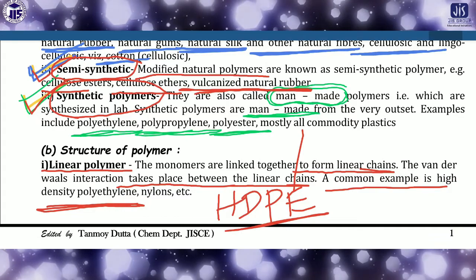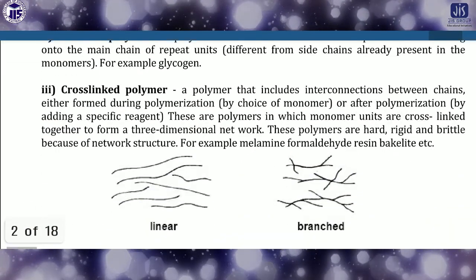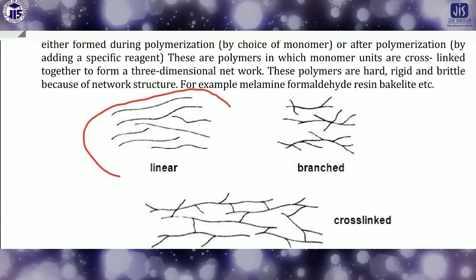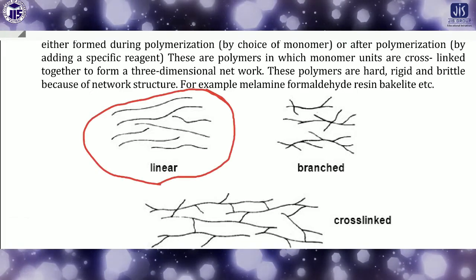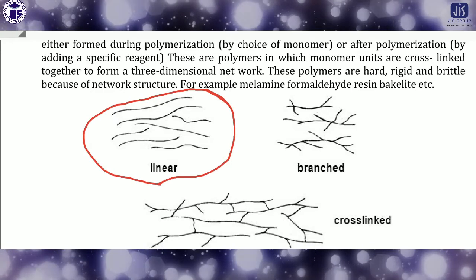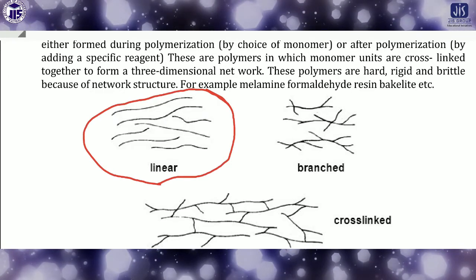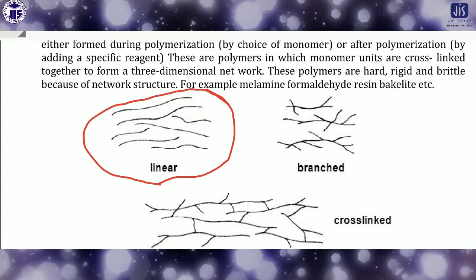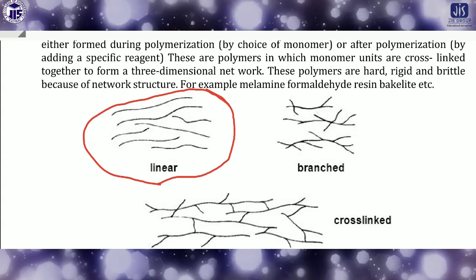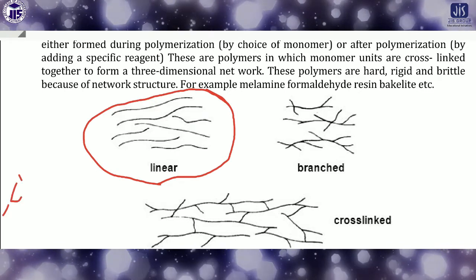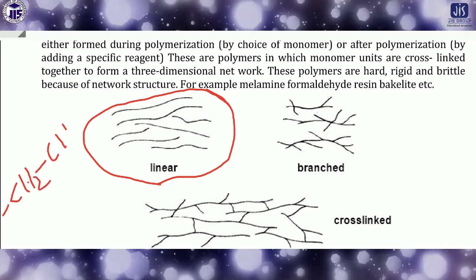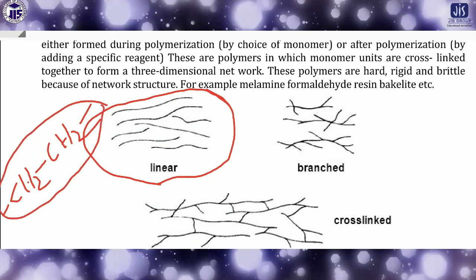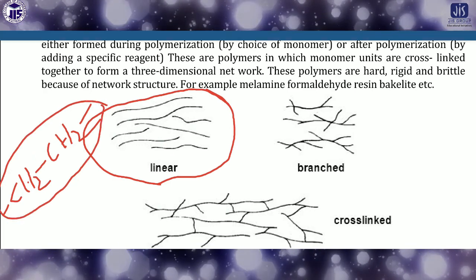So then next one is the linear polymer. Look here, there are no branches for the polymers. They're connected with a single chain. These are actually called a linear polymer. Like high density polyethylene, you know polyethylene, it looks like this, CH2, there is no branch chain. So if it is a long chain like this, this will be the linear polymer.